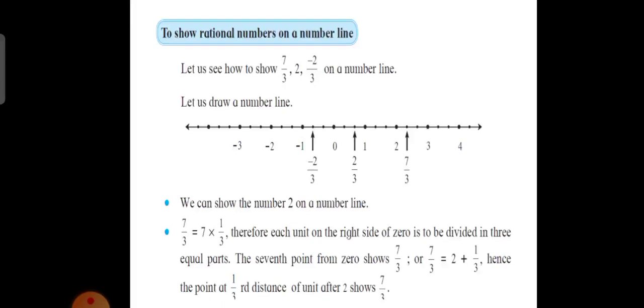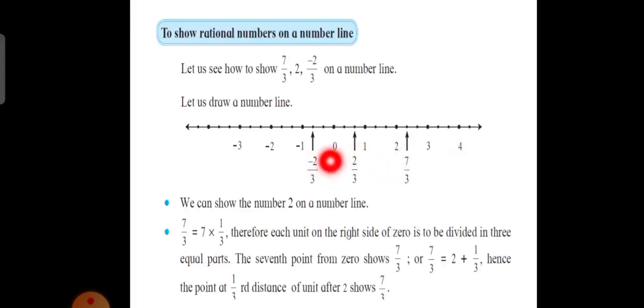So 7 upon 3 and 2 upon 3 means every unit on the number line will be divided by 3. For example, we will start with 0. 1 upon 3, 2 upon 3, 3 upon 3 will be 1. 4 upon 3, 5 upon 3, 6 upon 3, 6 divided by 3 will be 2, 7 upon 3, 8 upon 3, 9 upon 3 means 9 divided by 3 will be 3, then 10 upon 3, 11 upon 3, 12 upon 3 will be 4.